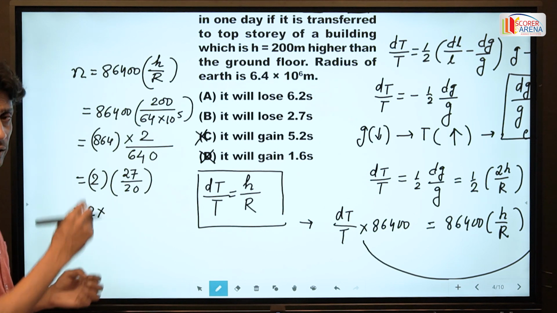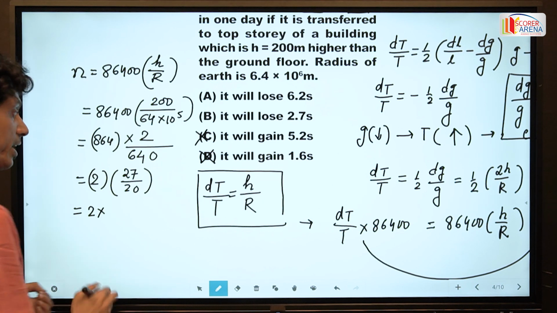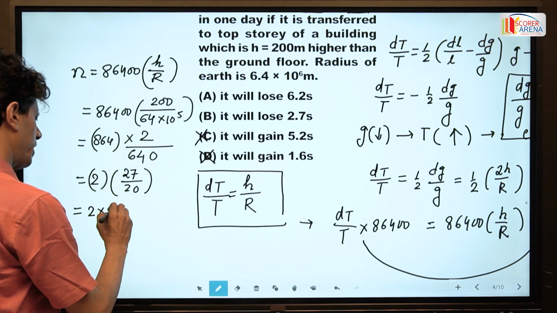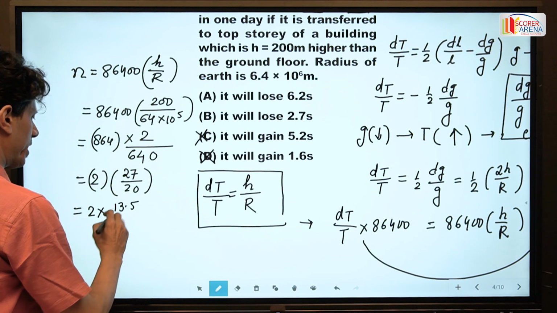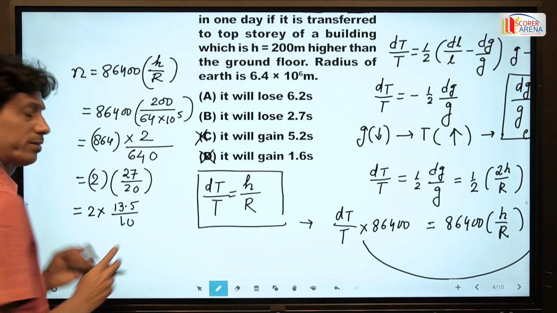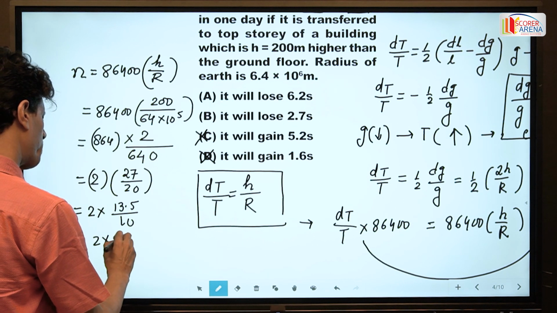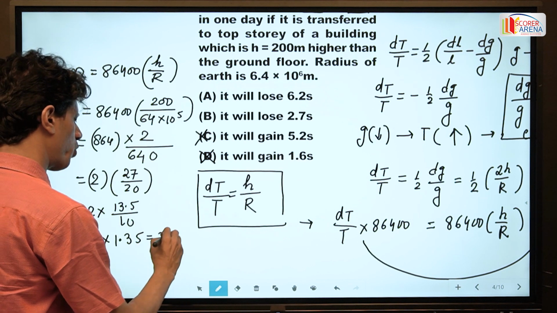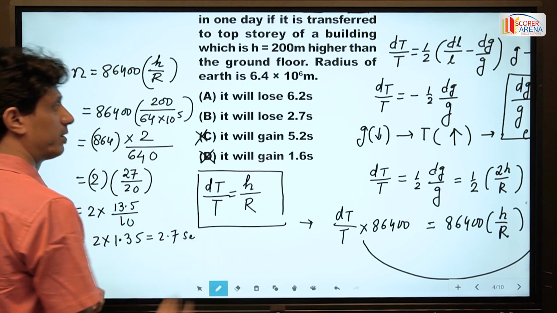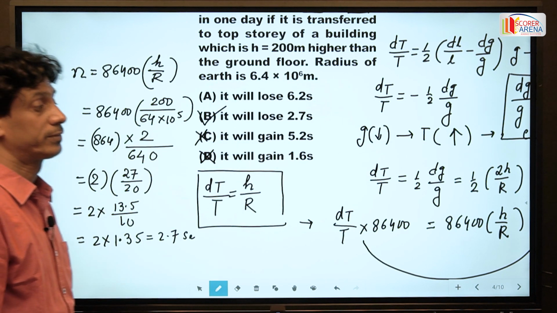If we think 27 by 2, it is 13.5, so this becomes 2 into 1.35. It means 2.7 seconds. So the B option is the right option here.